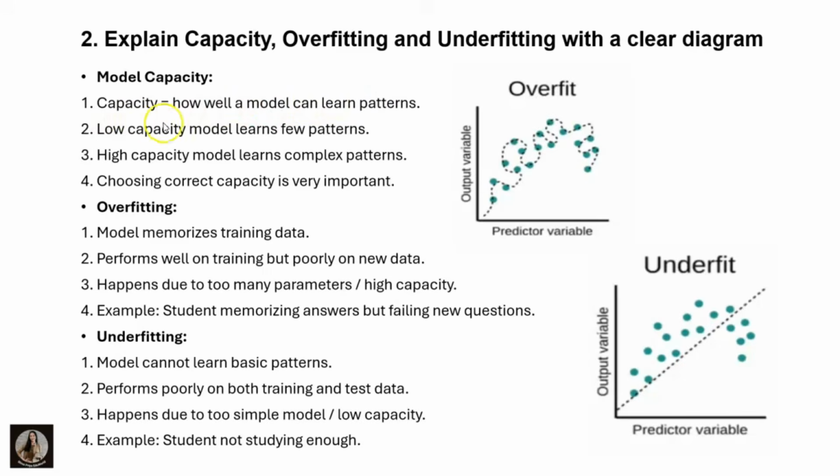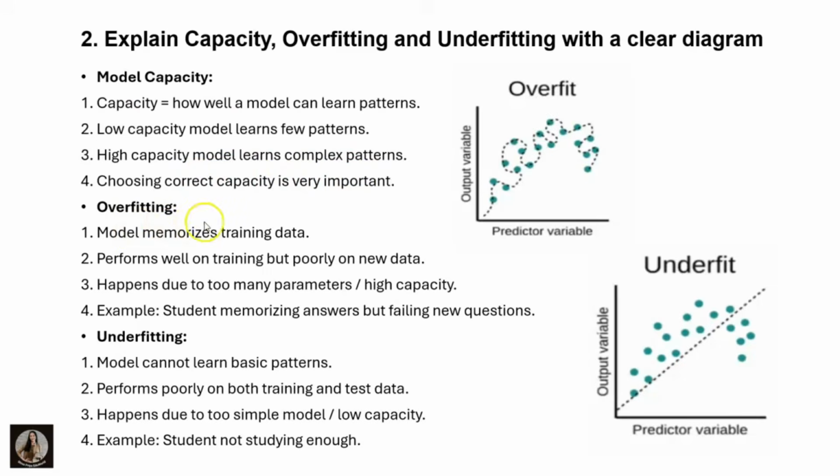Clear? A low capacity model learns few patterns. For example, if my IQ is low, I will learn only a few patterns. A high capacity model learns the complex patterns. If my IQ is very high, I can learn the complex patterns as well. Clear? Choosing the correct capacity is very important, based on the capacity I have to work with. Clear? This is about the capacity.